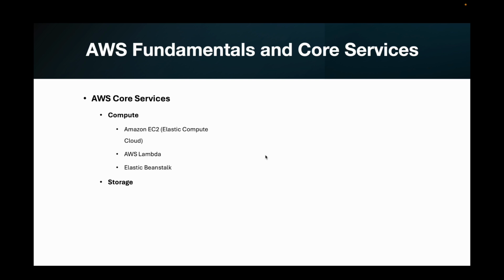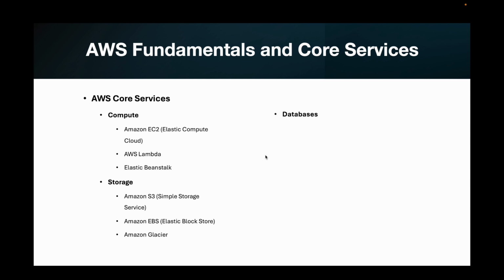Next we have storage. The first one is Amazon S3, which is the Simple Storage Service. Scalable object storage for data like files, images, and backups. Next we have Amazon EBS, which is the Elastic Block Store, persistent block storage for use with EC2 instances. And finally, we also have Amazon Glacier, which is low-cost storage for data archiving and long-term backups.